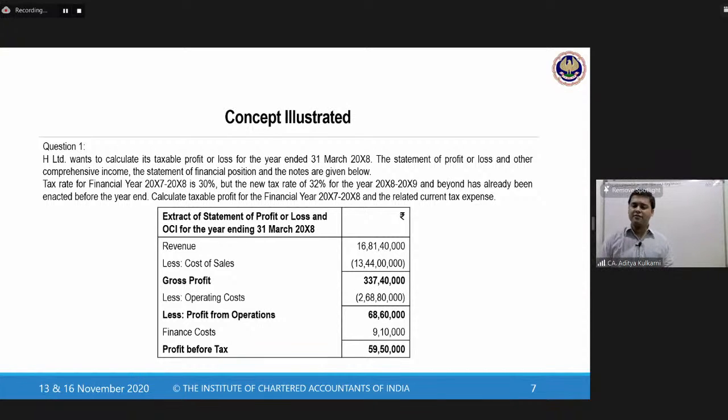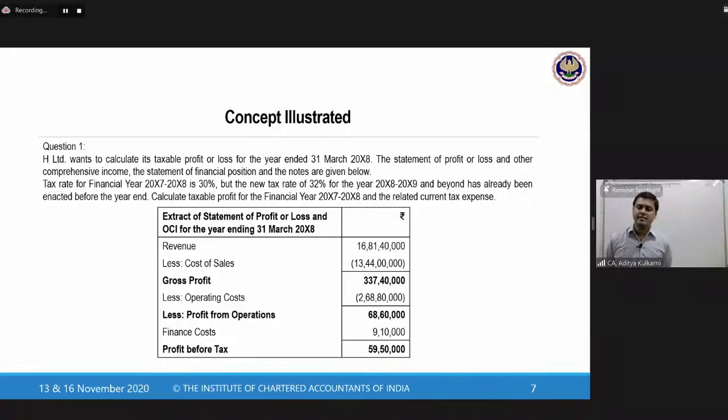What is the significance of 32%? We will see when we do deferred taxes. Right now, we are computing just the taxable profit. So calculate the taxable profit for the financial year 7-8. And for 7-8, the tax rate is how much? 30%. And you will have to compute the related current tax expense.